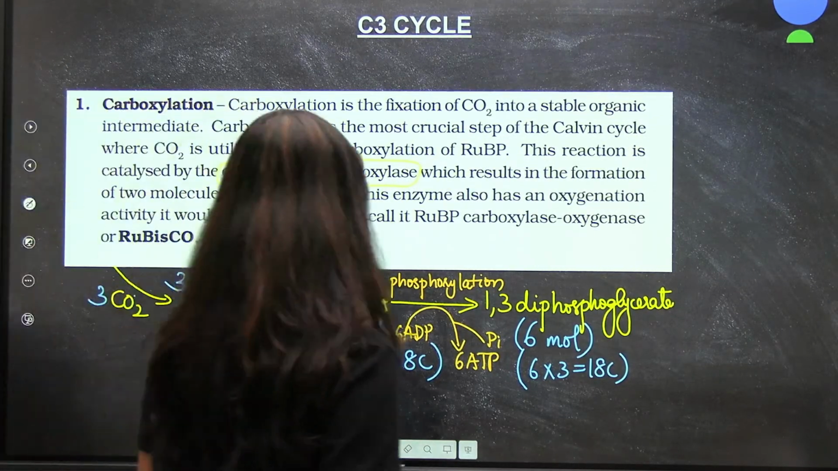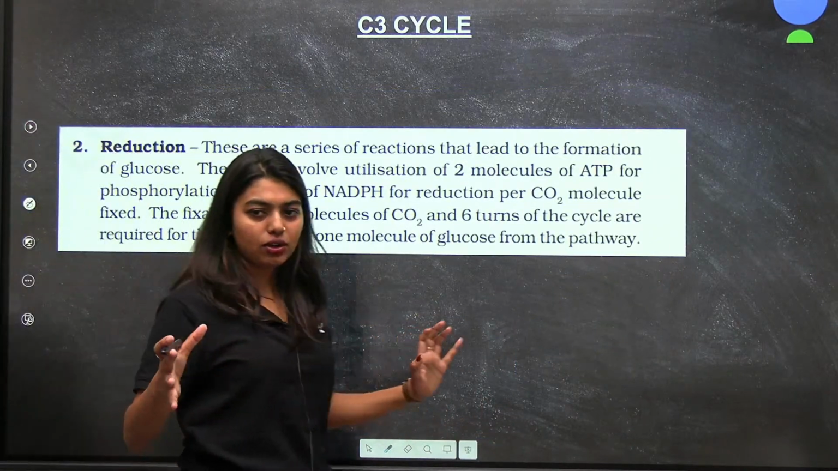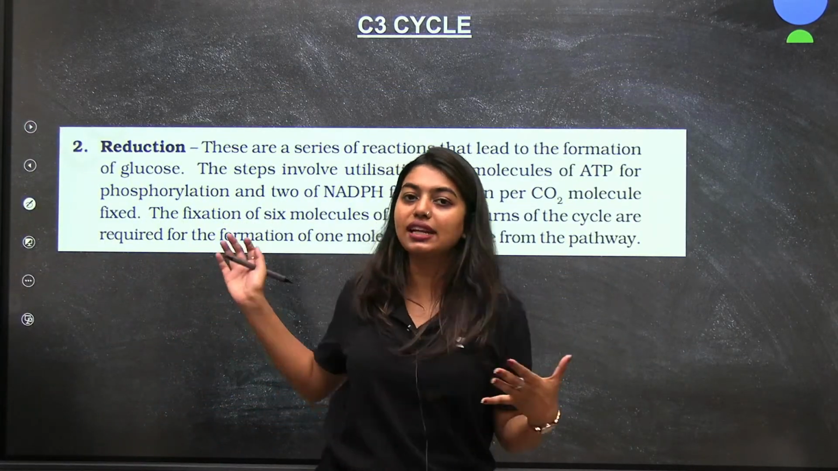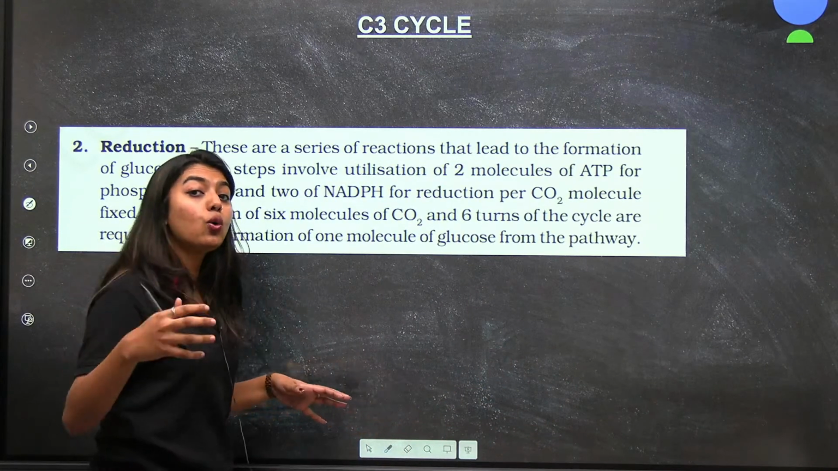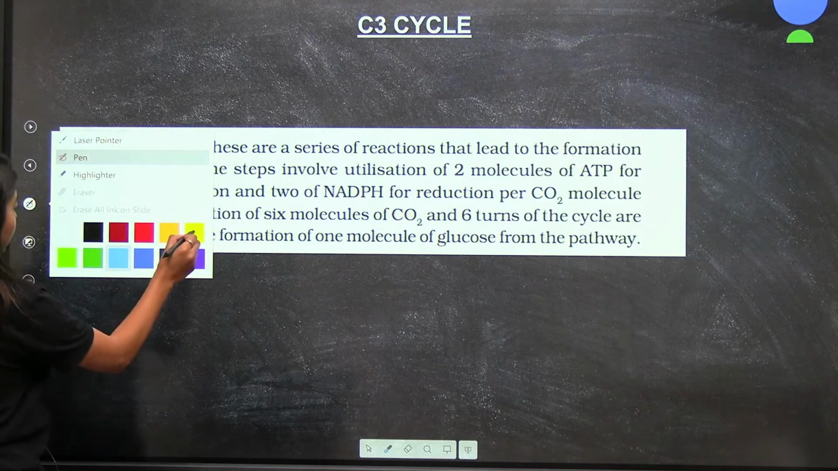Yes. Okay. Great. Now, next part. Reduction. Okay, reduction from diphosphoglycerate. Now reduction is going to happen. What are we supposed to form? So I am going to write what I wrote here.